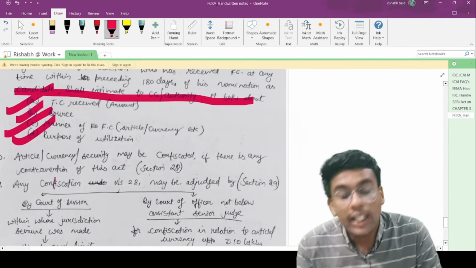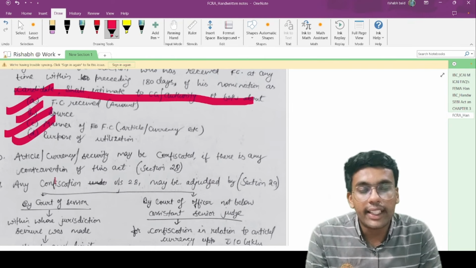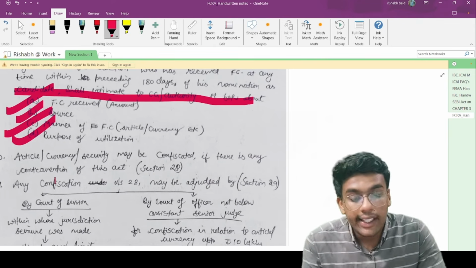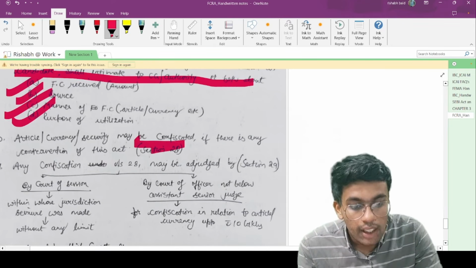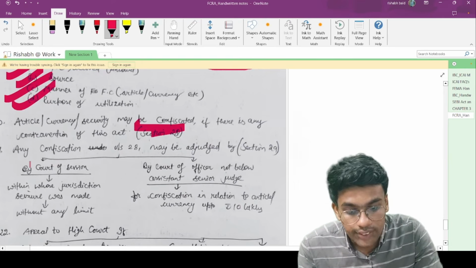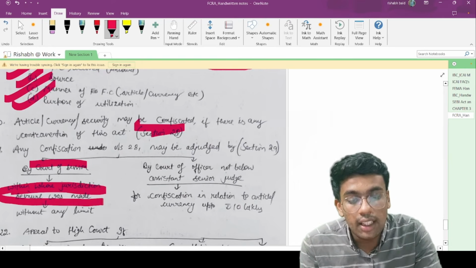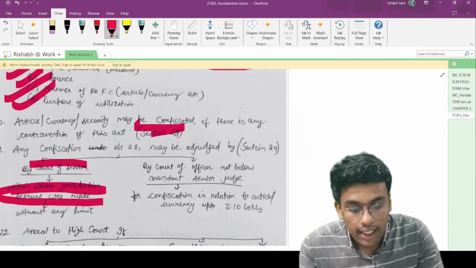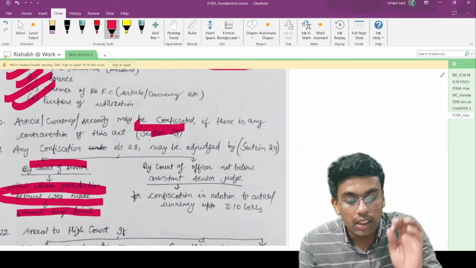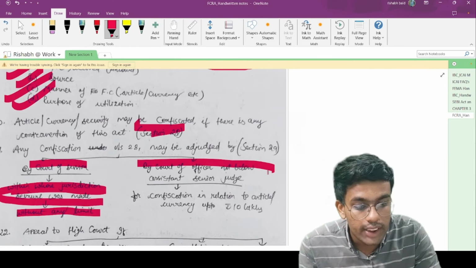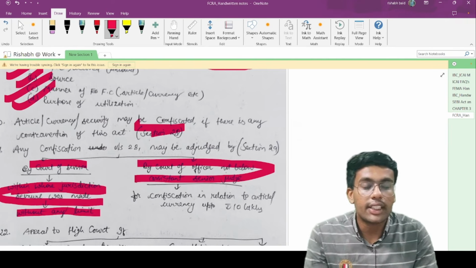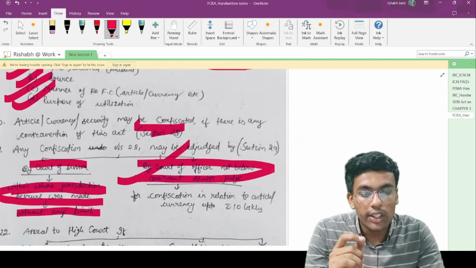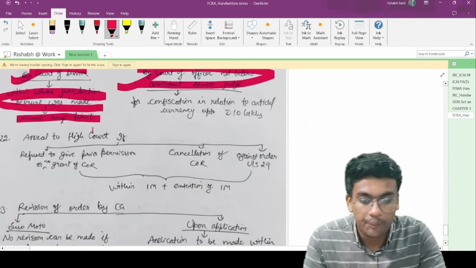Now, the next point talks about article, currency or security that may be confiscated by the central government or any other authority if there is a contravention of this act. Any confiscation under section 28 may be adjudged by the court of session within whose jurisdiction the seizure was made, without any limit with respect to amount. However, an officer not below the rank of assistant sessions judge may adjudge confiscation in relation to article or currency up to rupees 10 lakh. So up to 10 lakh rupees by this authority and more than 10 lakh by the court of session.